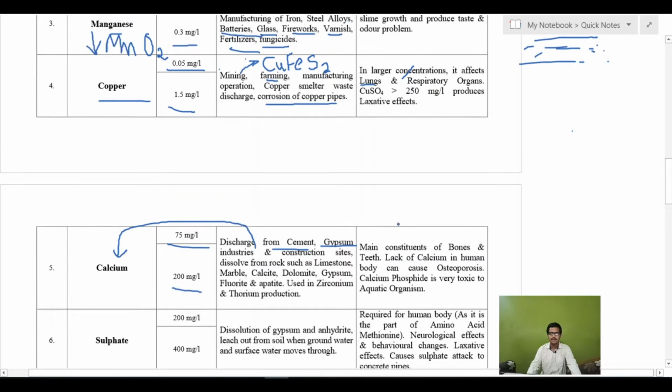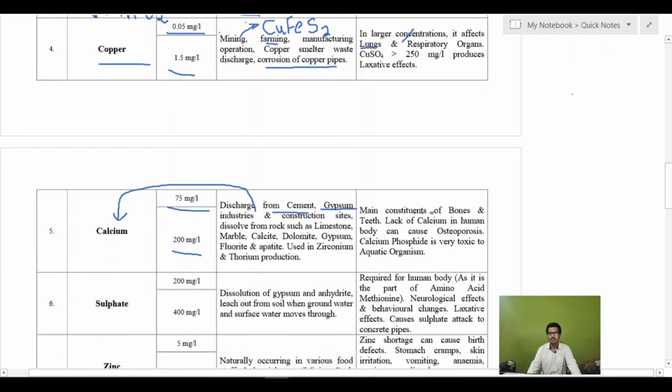Calcium is the main constituent of bones, so it is required for the growth of bones. In the absence of calcium, if there is a lower calcium level in the body, then that will cause lower bone density. That disease is called osteoporosis.